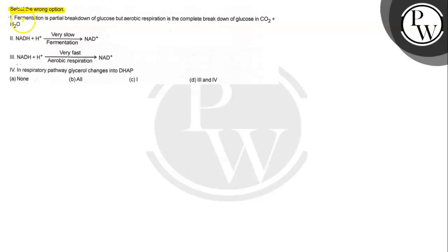So the first option says that fermentation is partial breakdown of glucose, but aerobic respiration is complete breakdown of the glucose into CO2 plus water. So fermentation of the glucose is partial. This one is the correct statement because, as you know, in the fermentation process there is lactic acid formation.